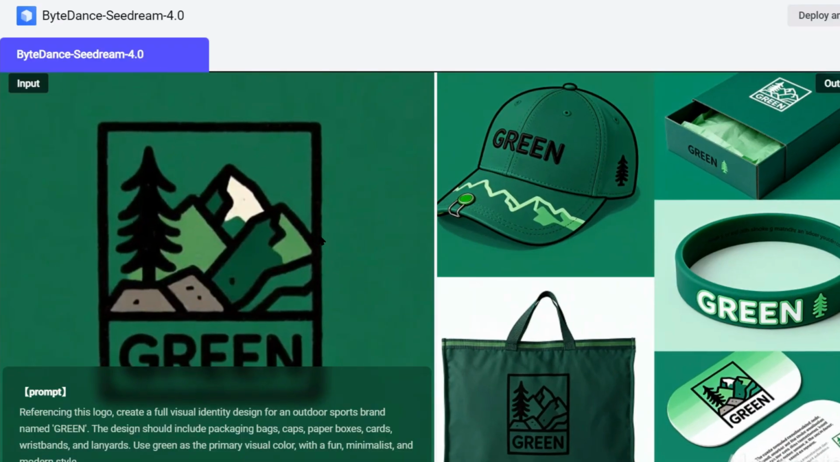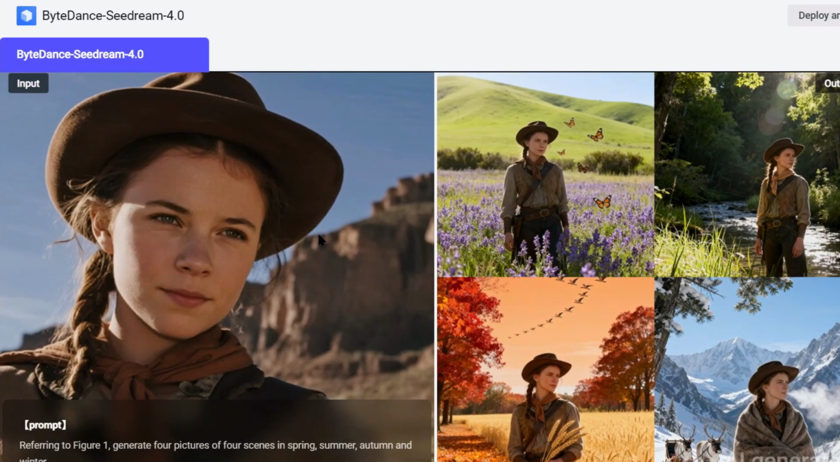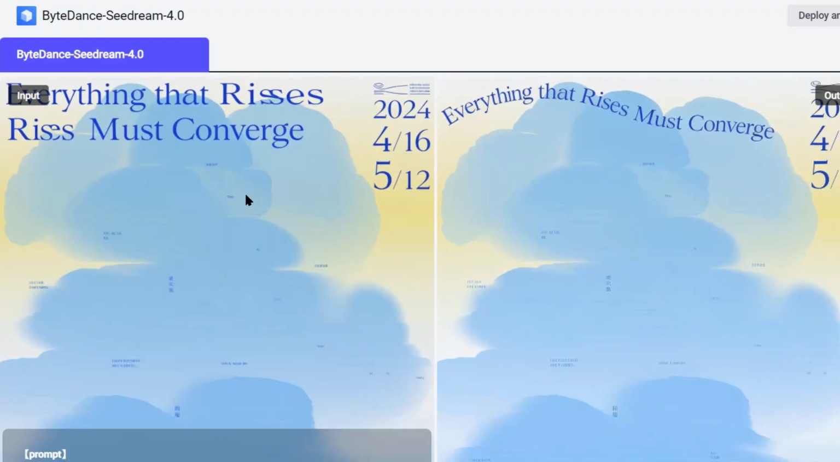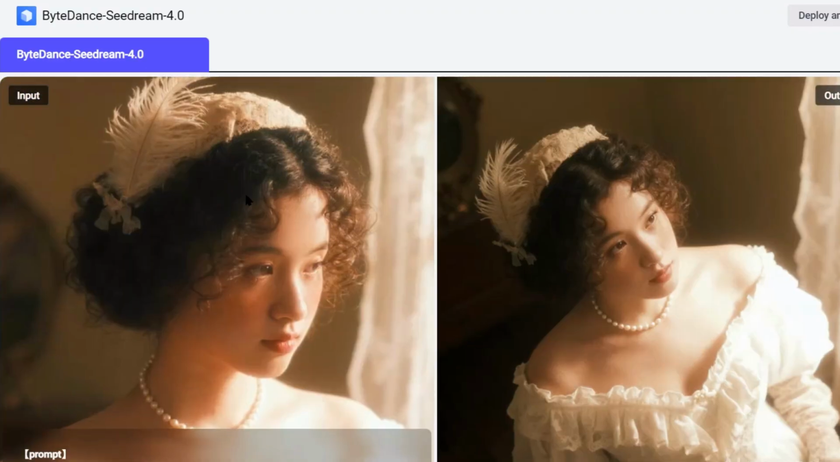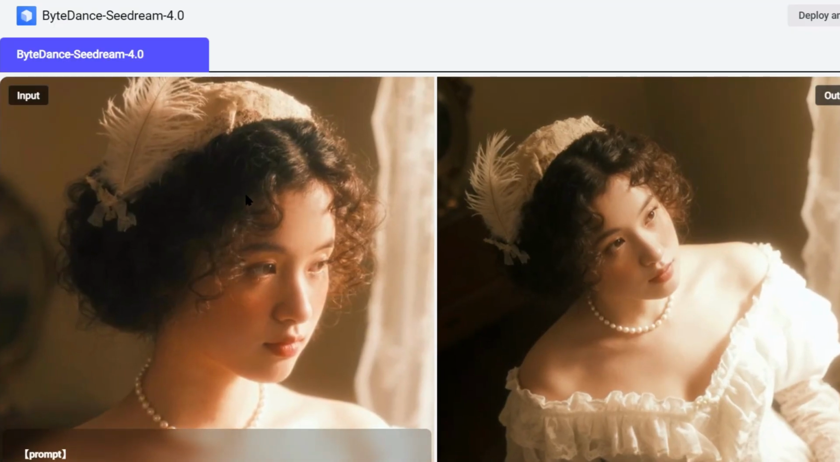The aesthetic score is also incredible. This means the images look good. They're pleasing to look at. They have good composition, good color balance, good lighting. These are things that matter for business use.